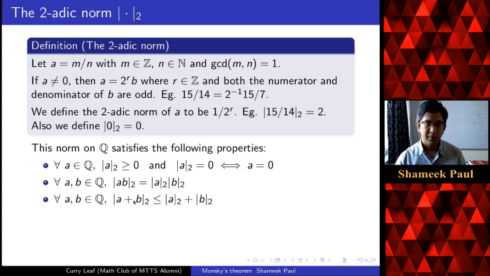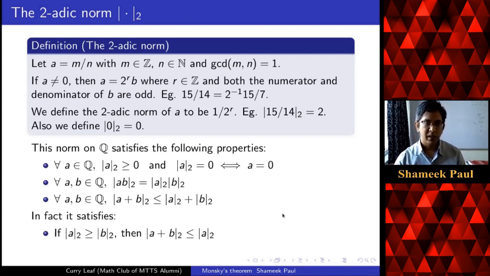Now this third property actually follows from a stronger property: if the two-adic norm of A is greater than or equal to the two-adic norm of B, then the two-adic norm of the sum is at most the two-adic norm of A. From this you can see, because the two-adic norm of B is greater than or equal to 0, that we get this property. This is called the triangle inequality. It follows from this stronger property, because one of them has to be bigger than the other.